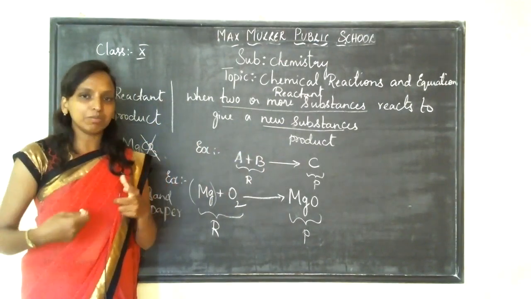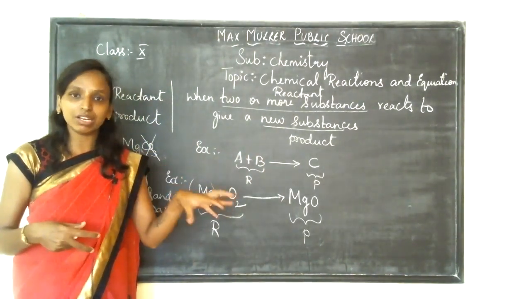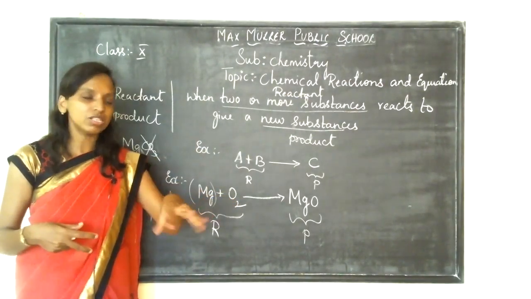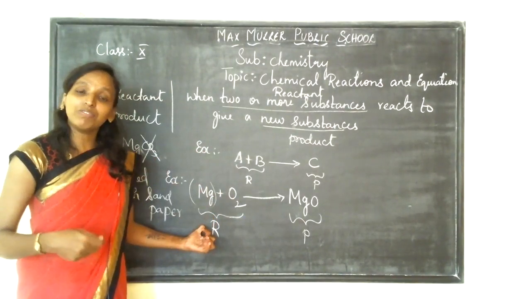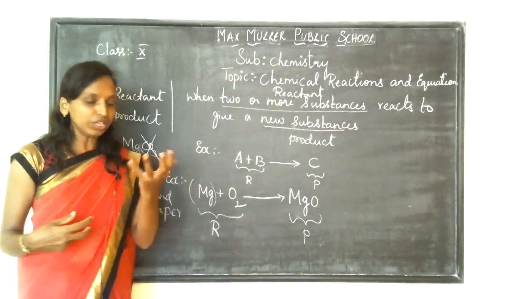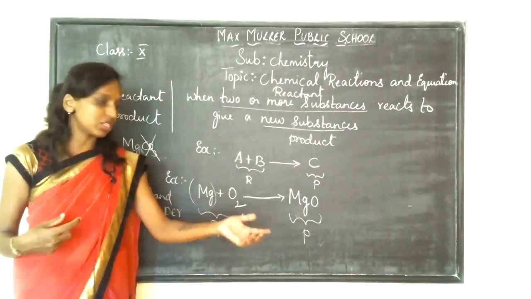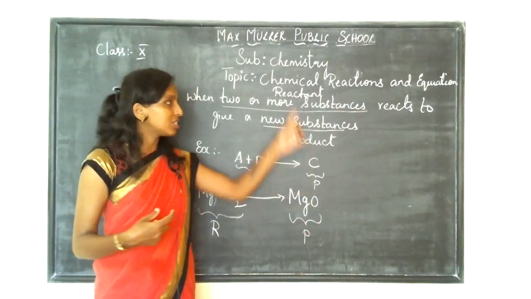And then completely mix it. Okay, so whatever I'm going to take, the ingredients, whatever I require, those substances are nothing but called my reactants. And after the preparation, when I mix all those things, the newly formed substance is nothing but called my product. So that is what is called a chemical reaction.